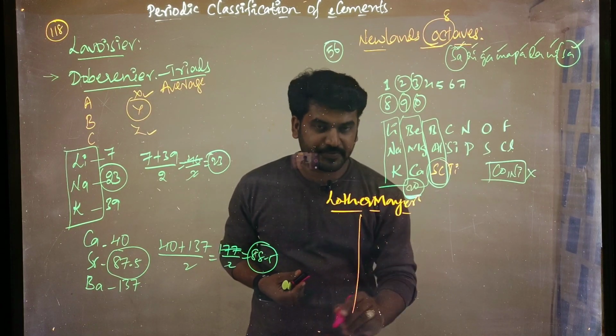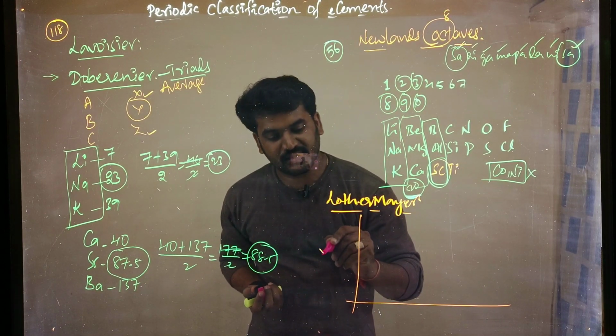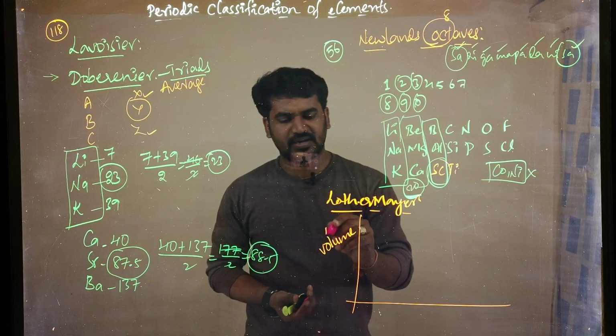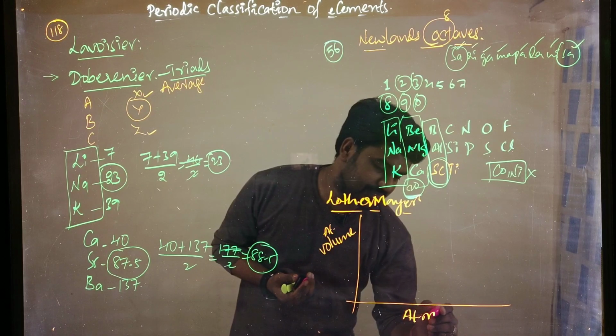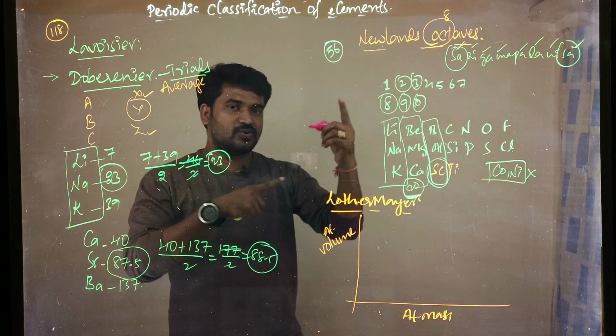Lothar Meyer took a graph of atomic volume, the volume of the atom, against atomic mass. Till now we were discussing mass only, in Dobereiner, Newlands and Lothar Meyer.